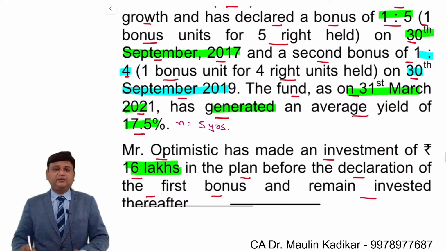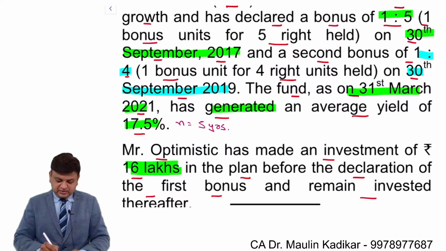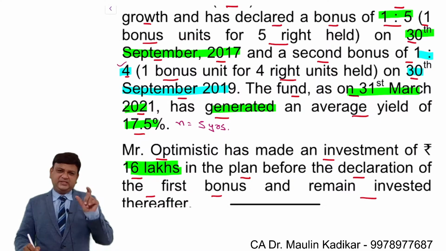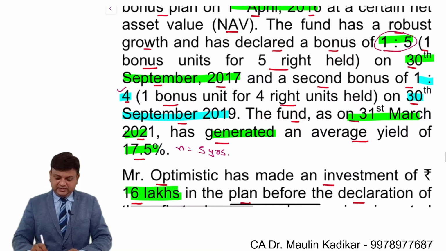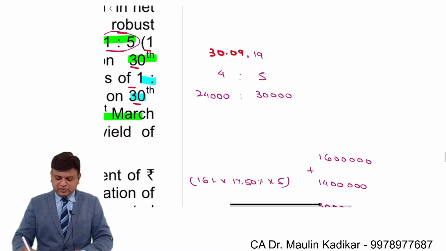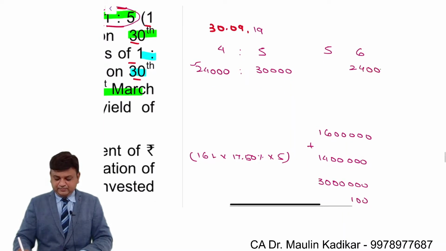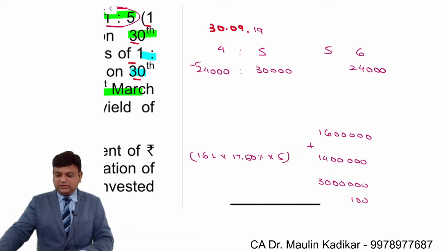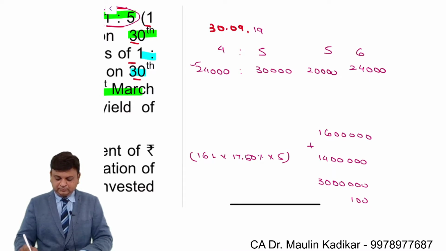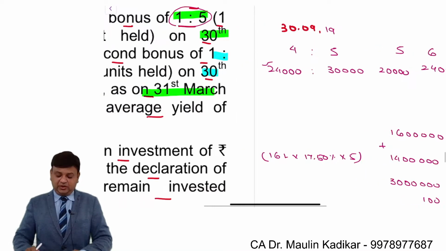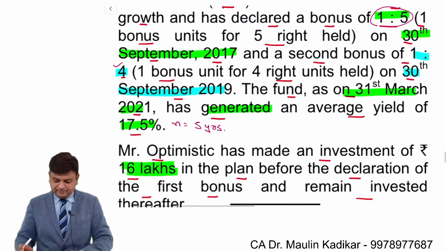So 24,000 number of units held by you before this bonus issue, and 6,000 number of units must have been allotted to you, and so on. You are required to make further backward working, one for every 5 units. So before bonus, suppose you are holding 5, then after bonus it must be 6, and that 6 is representing 24,000. So please use your calculator. 24,000 upon 6 into 5, that comes to 20,000. It means that initially you must have been allotted with 20,000 number of units.